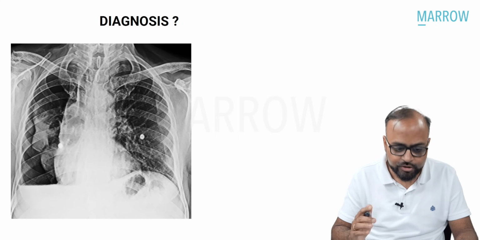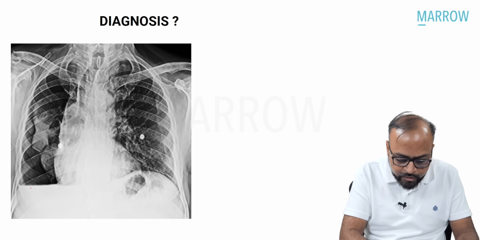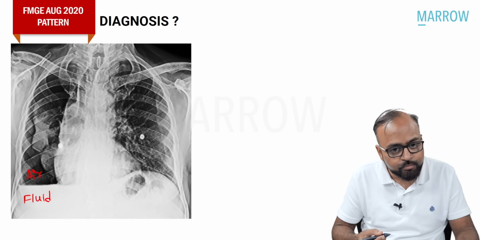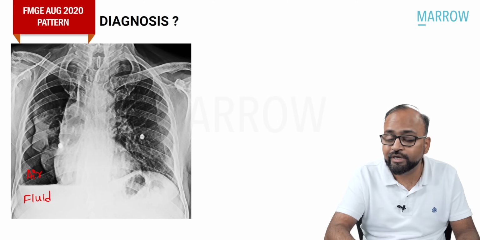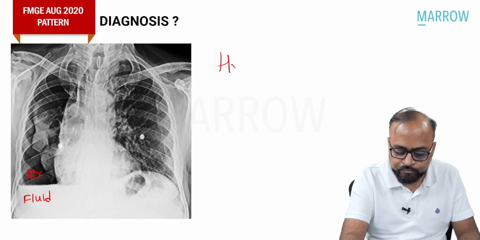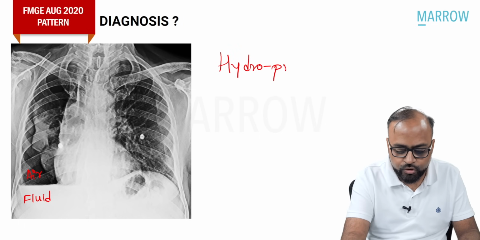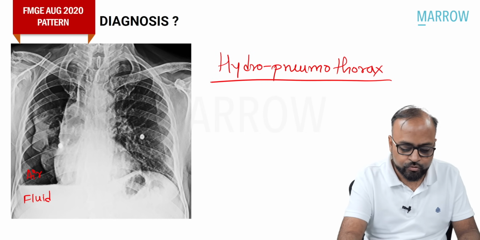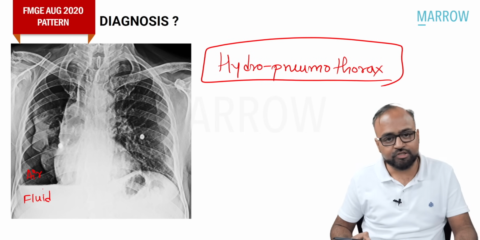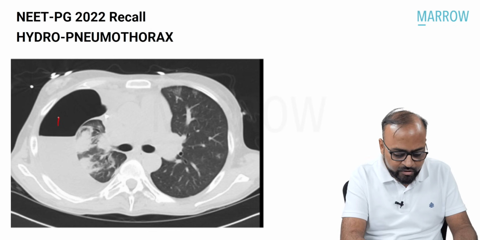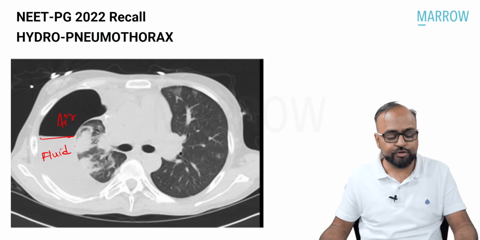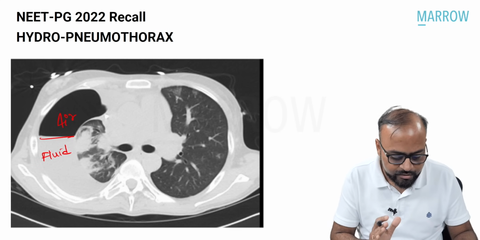Look at the diagnosis. What can you see here? So here what we can see basically is that there is air in the pleural cavity, but there is also fluid in the pleural cavity. So air and fluid both in the pleural cavity, creating an air fluid level, is what is called hydropneumothorax. So this is hydropneumothorax, right? When you see an air fluid level within the pleural cavity. So see on CT, this is the air fluid level, and this is all the fluid. So this is how hydropneumothorax would appear on a CT.